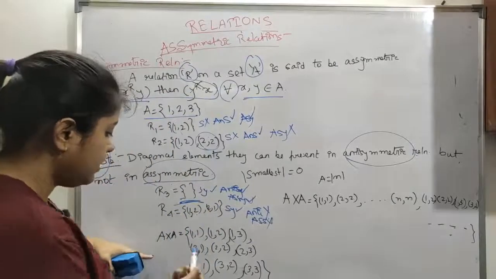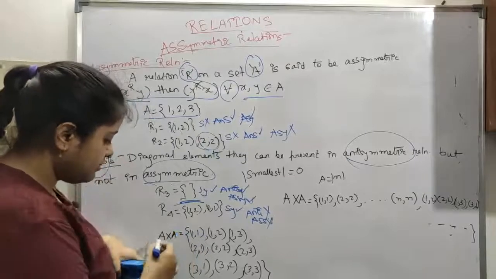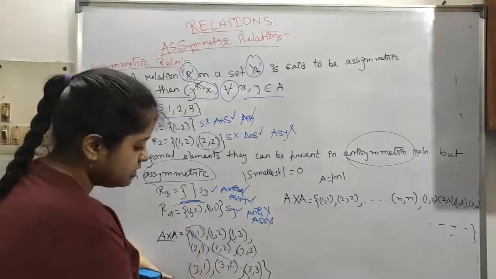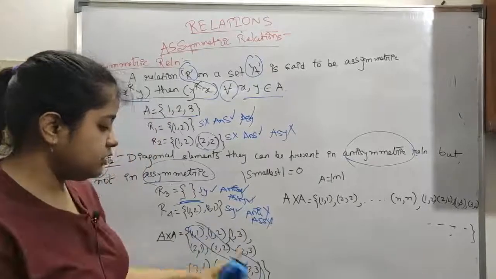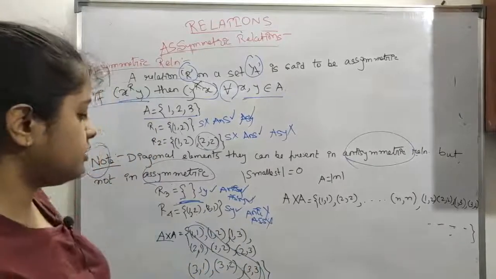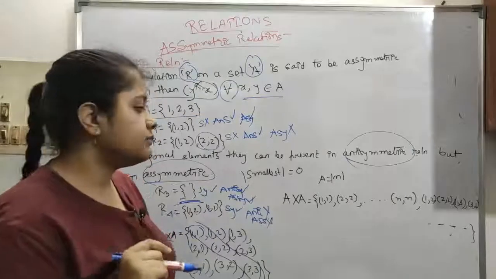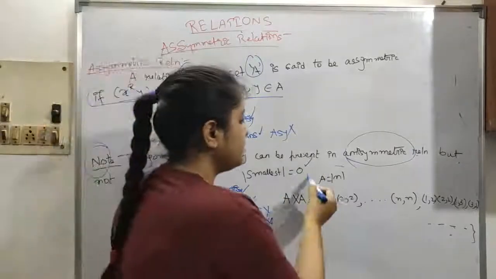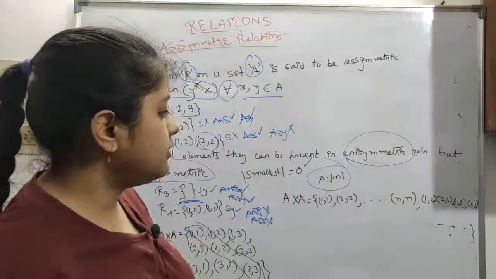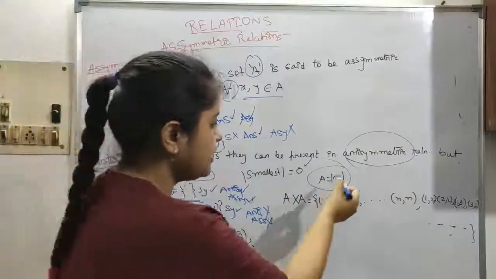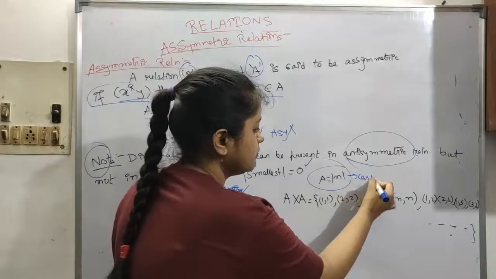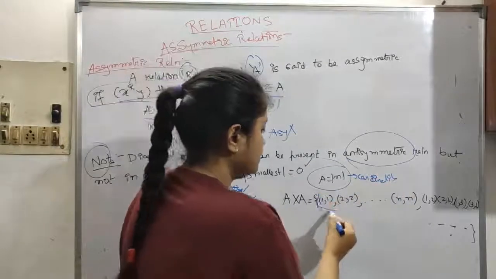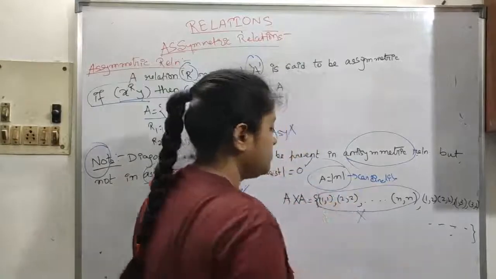So now let's see this. These are the diagonal elements we are talking about. Let's say A cross A, we have already seen how it is coming. So (1,1), (2,2), (3,3) will not be present in an asymmetric relation but can be present in an antisymmetric relation. So the smallest is 0, and this is our cardinality.